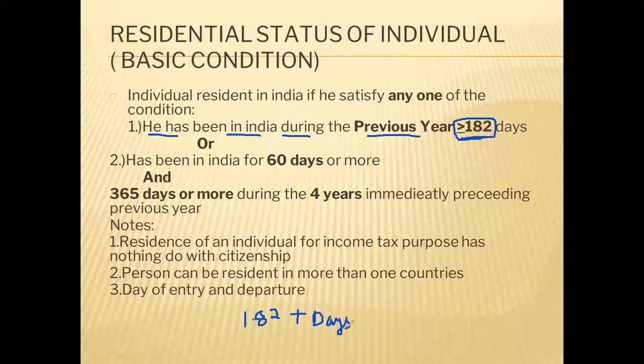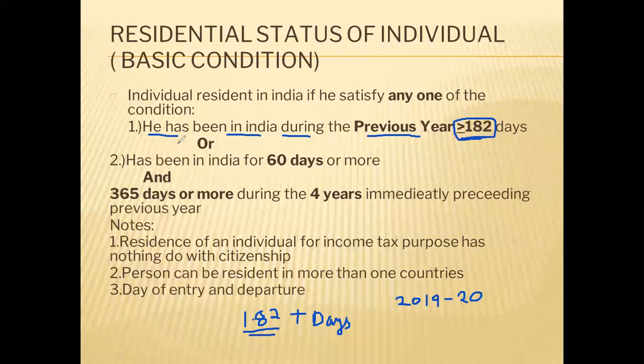Okay, you just see whether the individual whose residential status you are checking has stayed in India for at least 182 days in the previous year. So in 1920, if ABC has stayed in India for 182 days, then we will say that ABC is a resident in India.